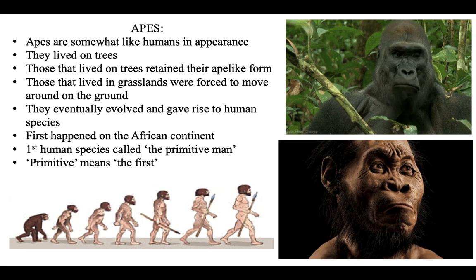The first human species is called the primitive man. I want all of you to underline that. Primitive means first. The first man came into existence on the African continent.